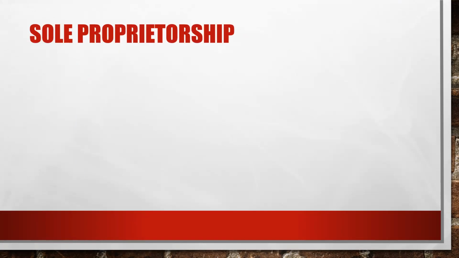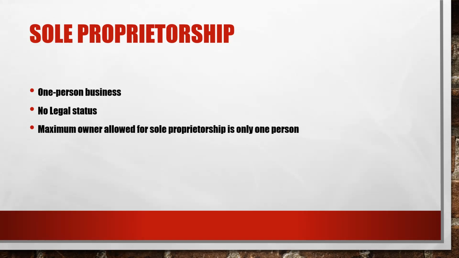First one, sole proprietorship. Sole proprietorship is a single-person business and it has no legal status, which means the owner and business are not separated. As such, we can say the owner is the business, the business is the owner. Anything good or bad that happens to the business will affect the owner. The maximum number of owners allowed for a sole proprietorship is only one person.